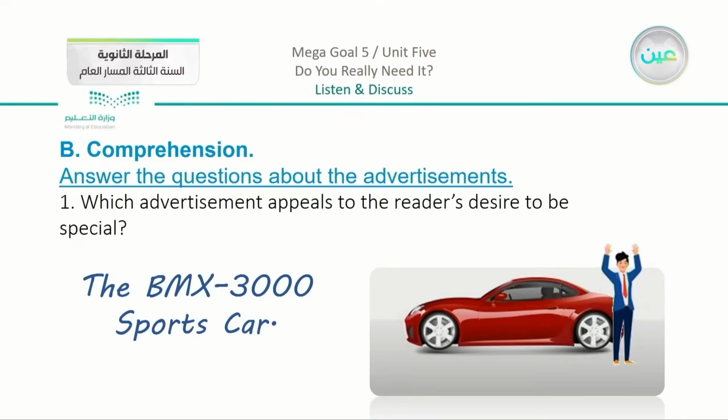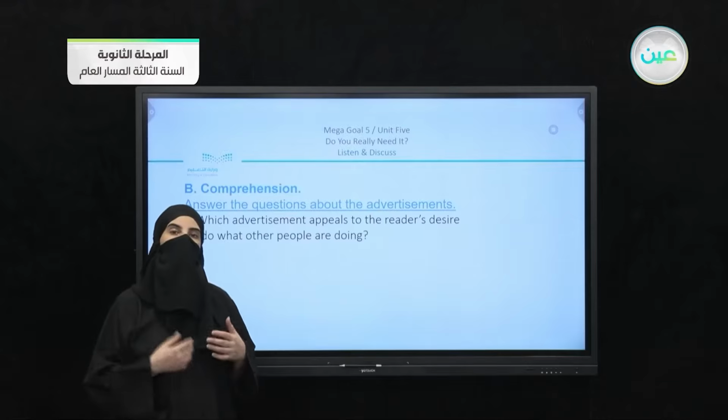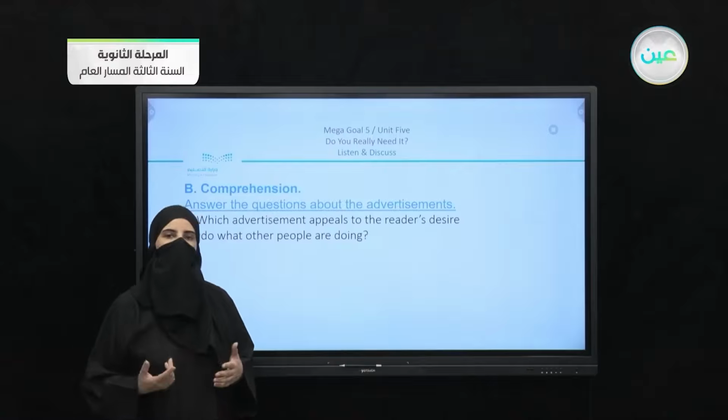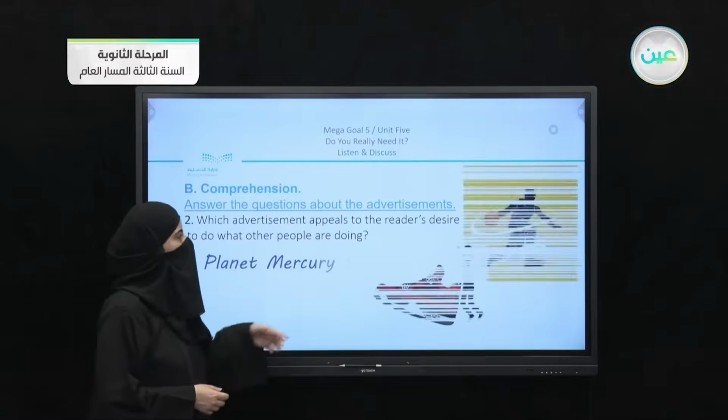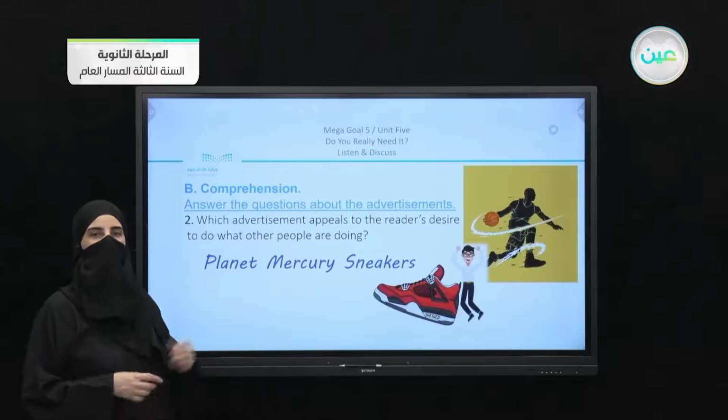Now we have here the sports car, the BMX 3000. In the paragraph, it was mentioned that other people will look at you with your car. Now, this is the first question. We have the second question: which advertisement appeals to the reader's desire to do what other people are doing? Now, remember, which advertisement mentioned another person, and you may have the desire to do the same thing like this person? Which one? Now, if you can remember, we had the advertisement about the sneakers, and we said that this kind of sneakers is the same kind that the NBA stars could wear.